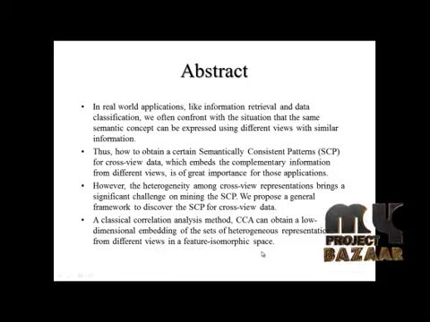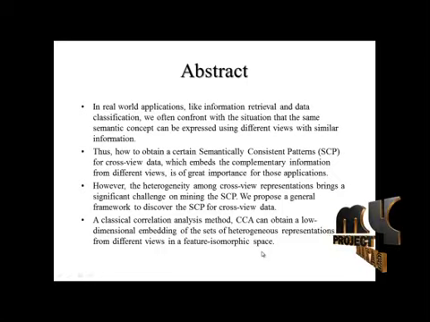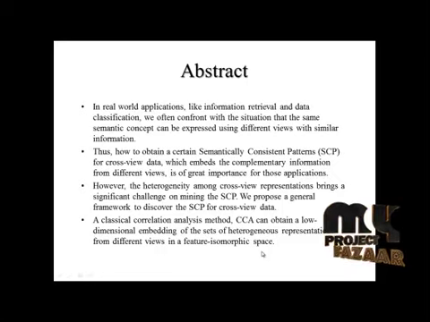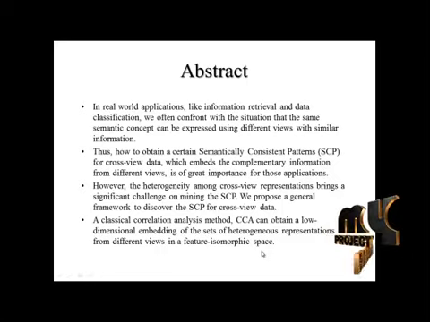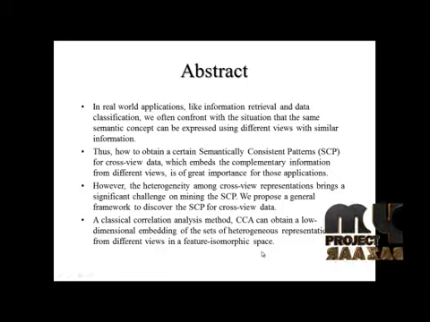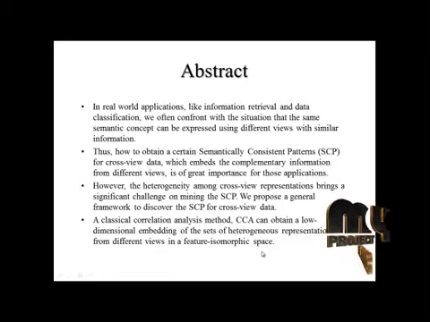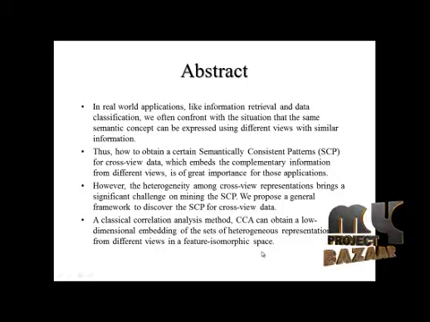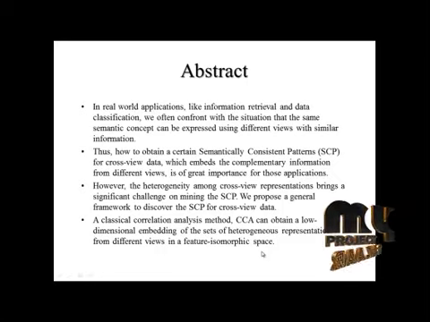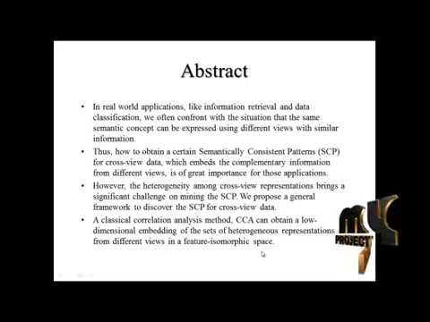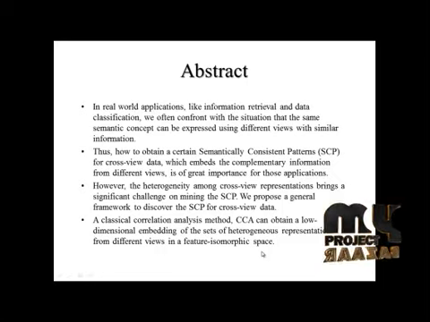In real-world applications like information retrieval and data classification, we often confront the situation where the semantic context can be expressed using different views with similar information. It is important to obtain a semantically consistent pattern (SCP) for cross-view data, which embeds the complementary information from different views. However, the heterogeneity among cross-view representations brings a significant challenge to mining the semantically consistent pattern. We propose a general framework to describe the SCP for cross-view data.